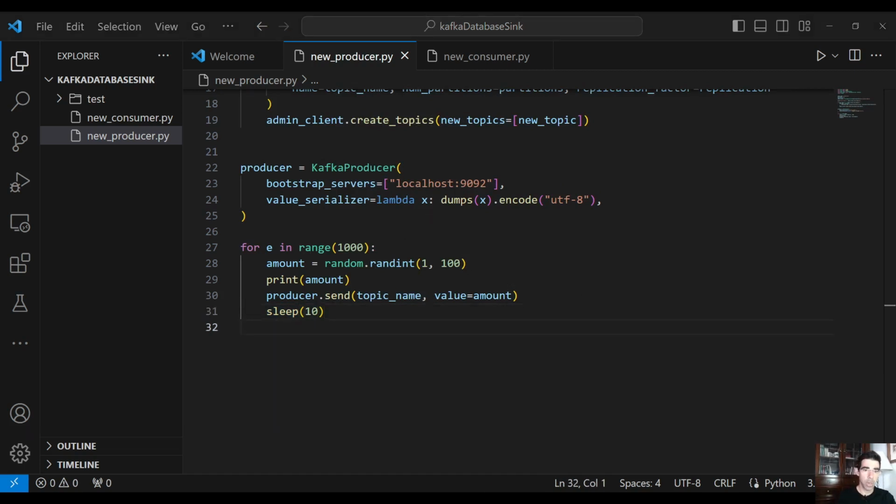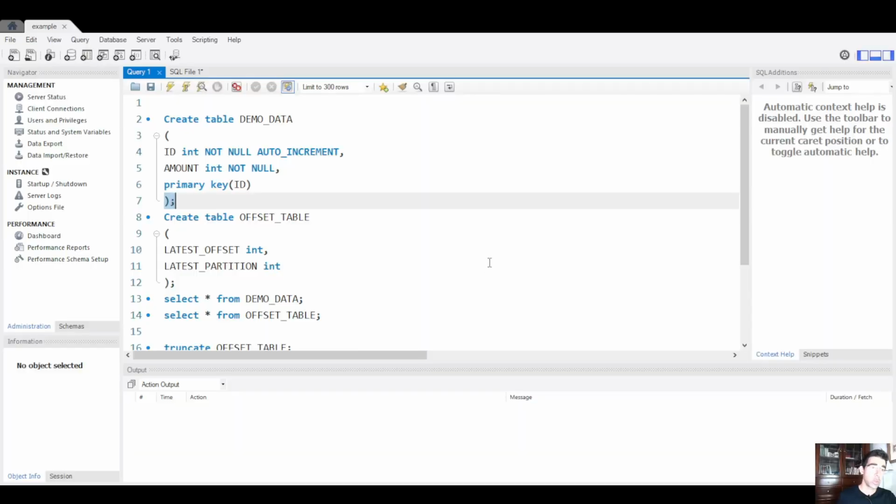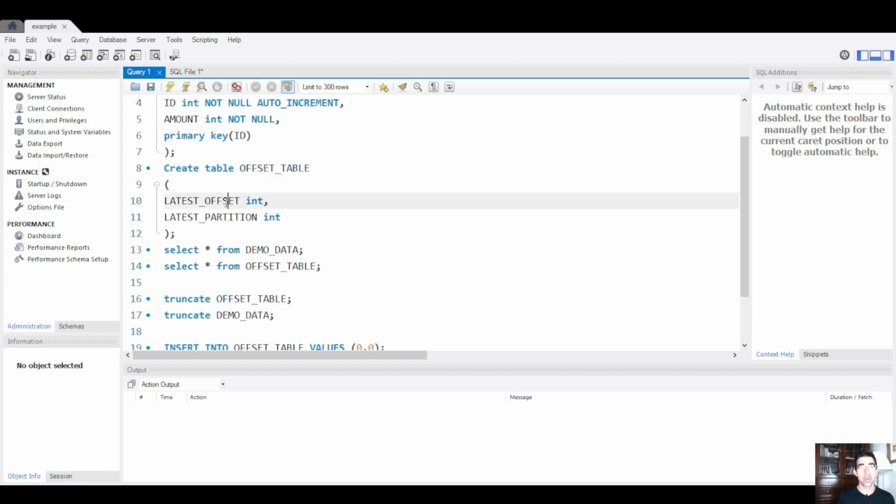Now let's move to the consumer. Although, let me switch to MySQL and see what we did on the database, which is important. The first table that we created is called demo data, and we have an ID which is a sequence, and an amount. Here we store the transaction. As you can tell, this is just the amount. It's not a complicated transaction, but let's say we have data for a transaction. We store the amount here, and this is the offset table, which is the important part. We have two columns, the latest offset and the latest partition.